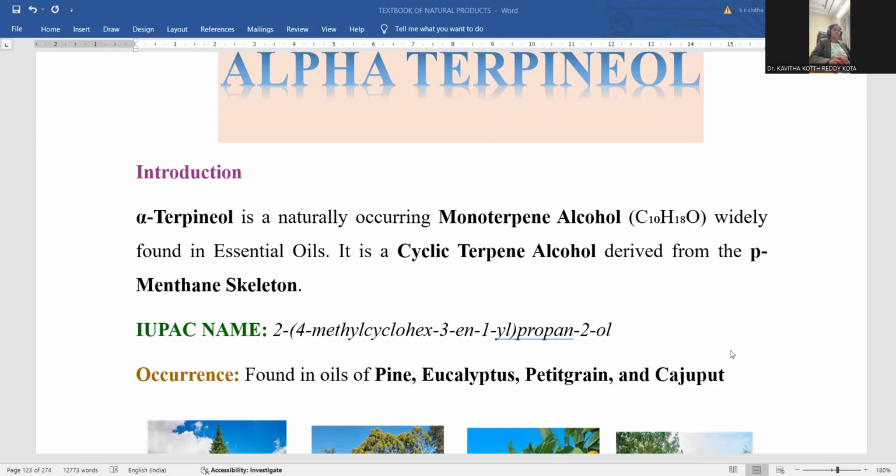Let me continue with this alpha terpineol. The molecular formula is C10H18O, widely found in essential oils. Terpenoids are essential volatile oils, so alpha terpineol is an essential oil. It is a cyclic terpene alcohol derived from the paramenthane skeleton. The paramenthane skeleton is the fundamental one from which you can derive alpha terpineol.